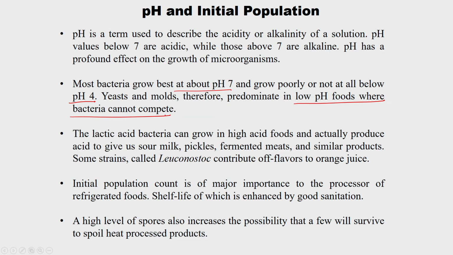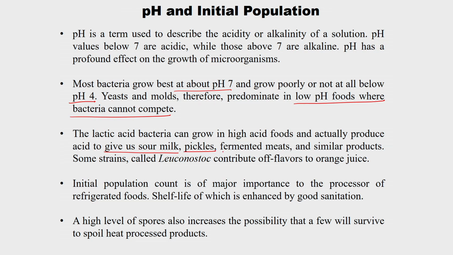This we have seen from the first slide onwards, because bacteria and yeast and molds require opposite conditions to grow. Lactic acid bacteria can grow in high acid foods and actually produce acid to give us sour milk. If we keep milk at a high temperature for a particular period, it becomes sour milk.